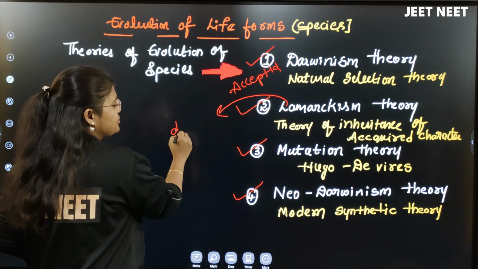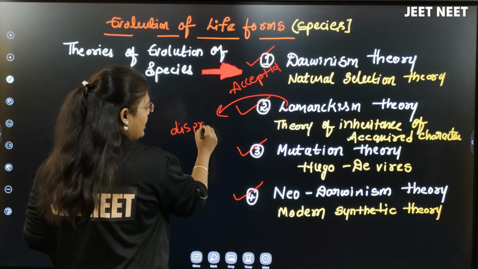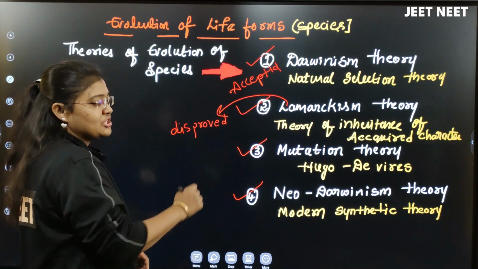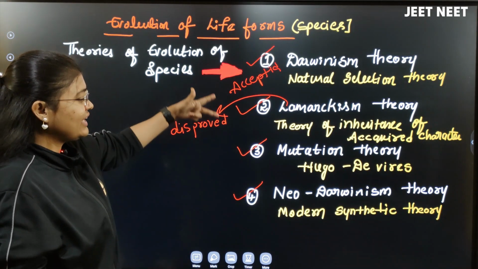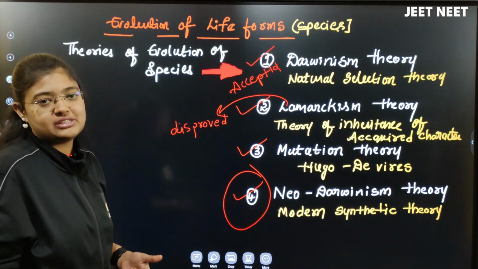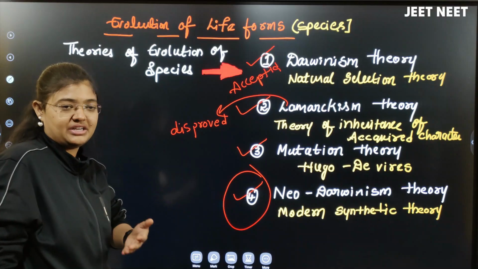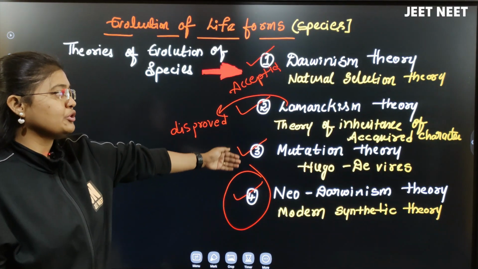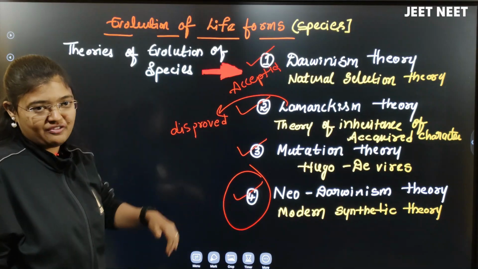Lamarck's theory is disproved, and I hope you understood clearly why; that was done by August Weismann. Mutation theory is also accepted. Together these theories were kept under the theory called Neo-Darwinism. We can say that our scientists are now following the Neo-Darwinism theory, which includes the mutation theory as well as the Darwinism theory.